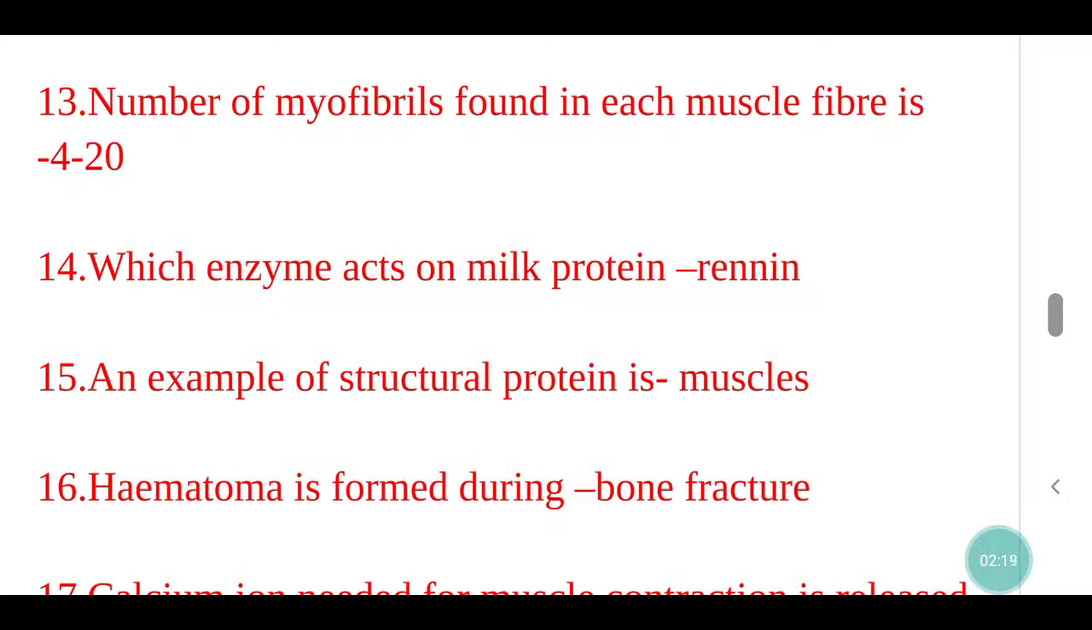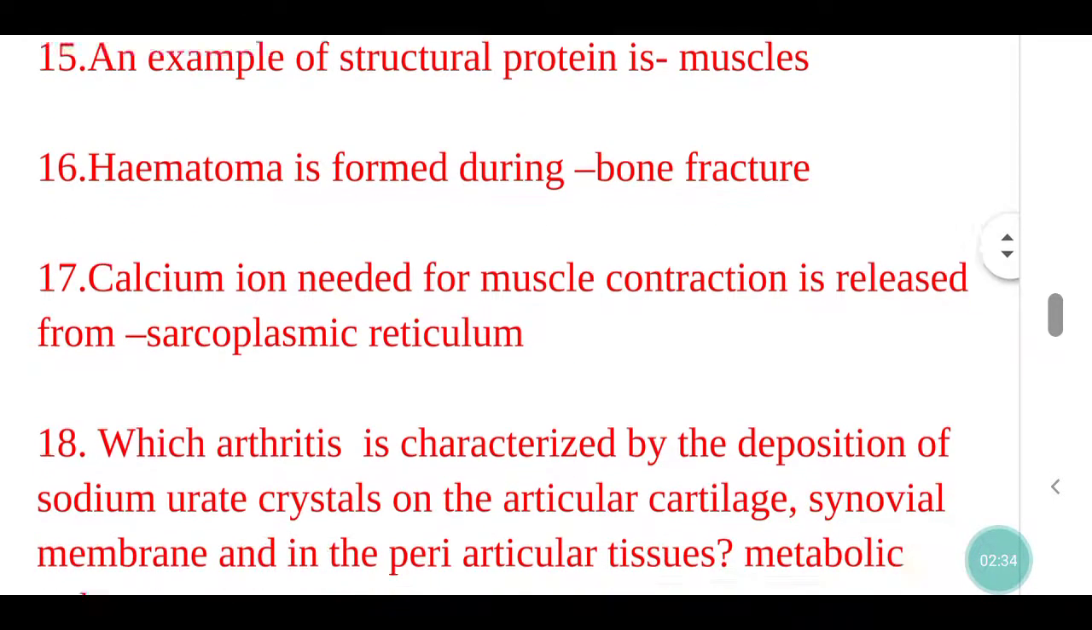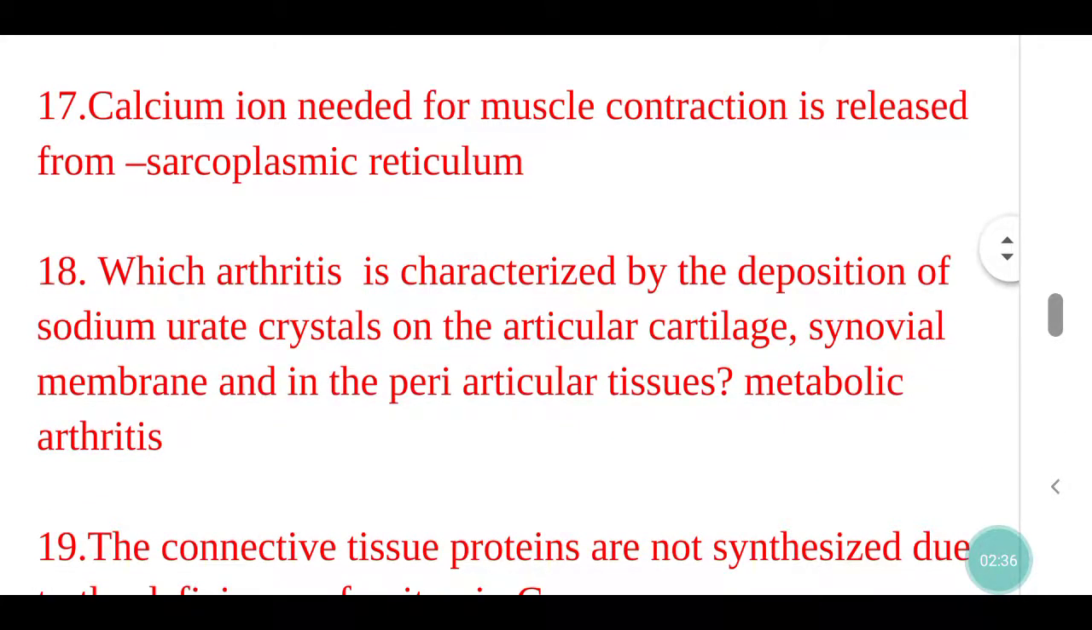Which enzyme acts on milk protein? Renin. An example of structural protein is muscles. Hematoma is formed during bone fracture. Calcium ion needed for muscle contraction is released from sarcoplasmic reticulum.